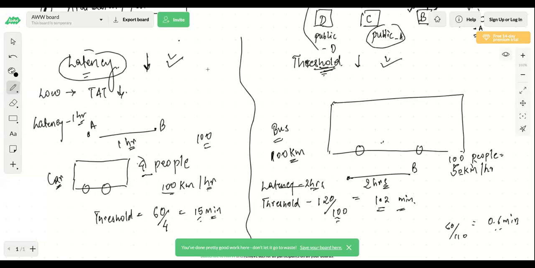And these kinds of points will give you extra points in the interview, because generally most people talk about latency, but they don't talk about the threshold of the system. So threshold is equally important. Latency is important, but with latency we talk about only one request. In threshold we talk about thousands of requests which are sent to your system.